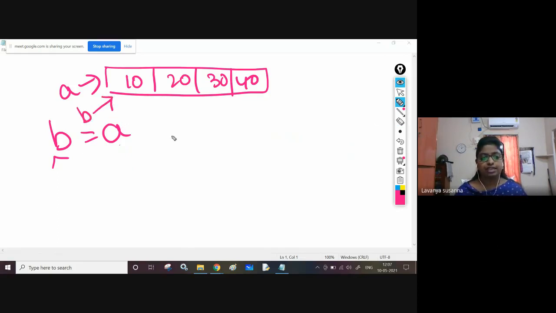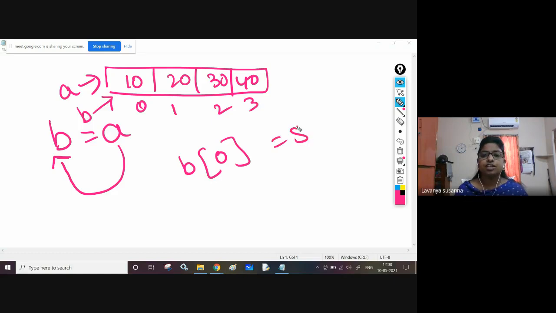B equal to A. That means B is tagged to A. So A is tagged to 10, 20, 30, 40, and B is also tagged to 10, 20, 30, 40. Now, if you want to change like this, B of 0 is equal to 50.